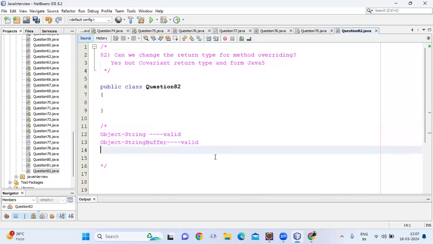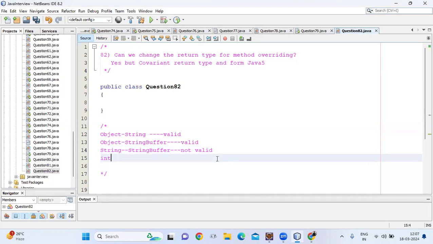But suppose the superclass method returns String and the subclass method returns StringBuffer. Now this is not valid. Even Integer and Long are totally different, an invariant return type, so again this will not work.